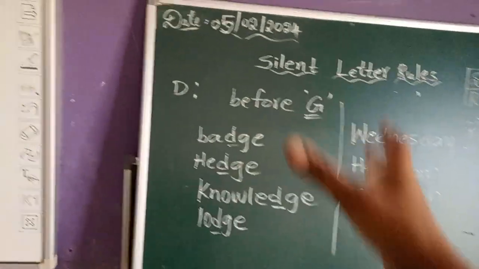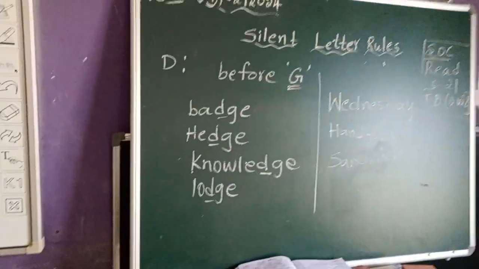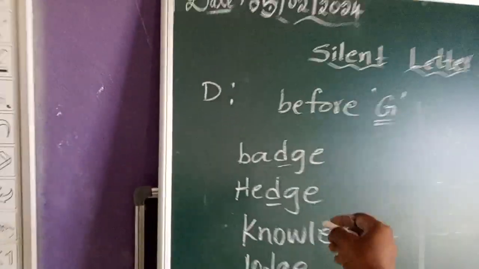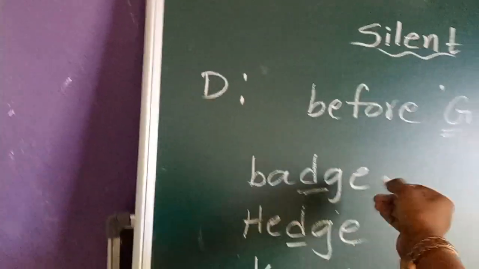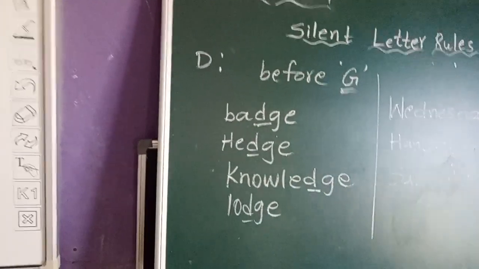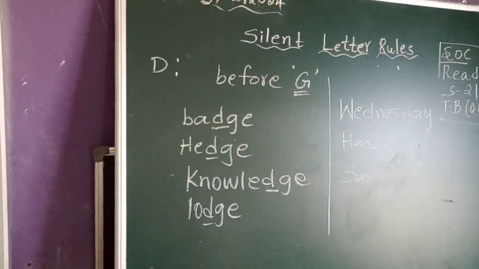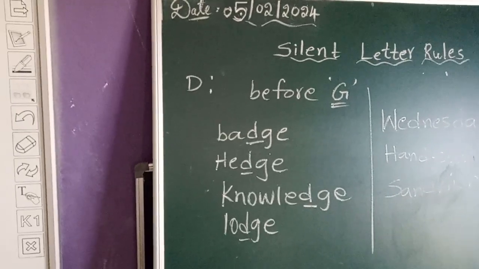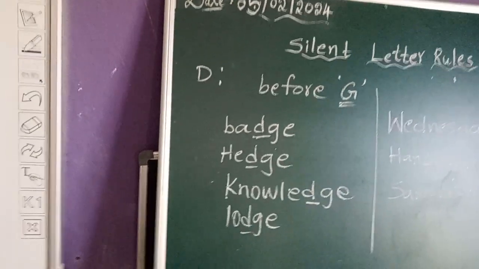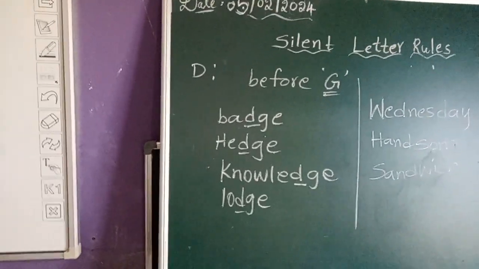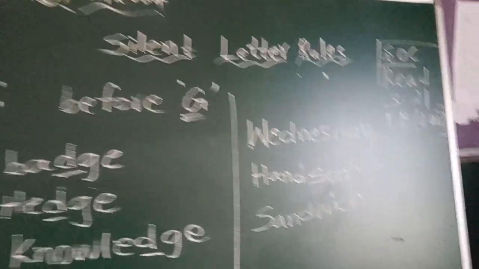Look at the board. I wrote some words. First only look at these words. Don't look at those words, they have something different. I will tell you. See, here D came before G and here also. In all these words, D is coming before the letter G. So, badge or badge? Badge. We should not pronounce D. Next, hedge, knowledge, lodge. Right? Next here, also D is silent.